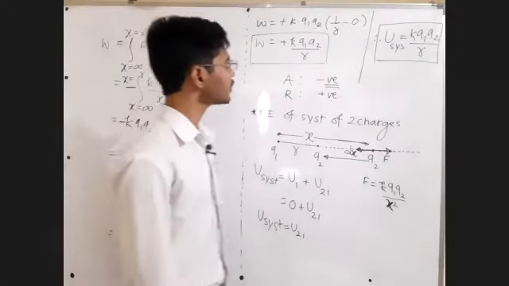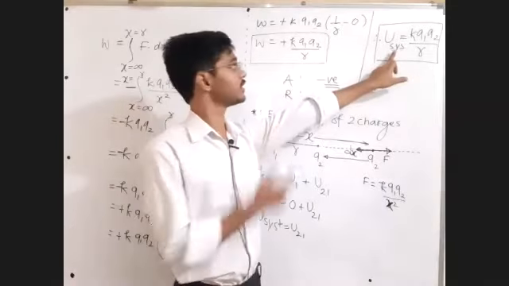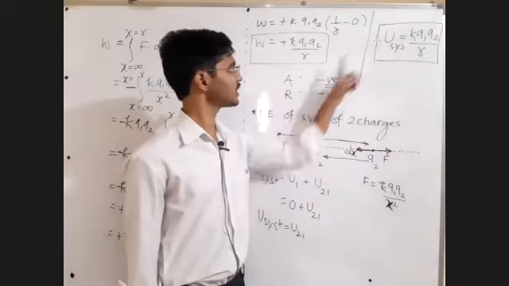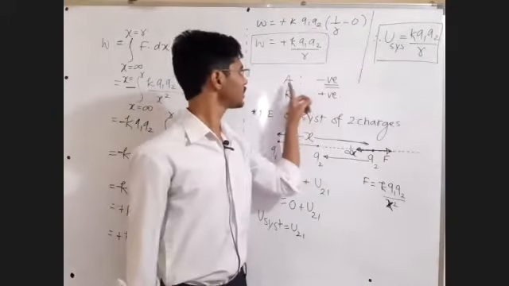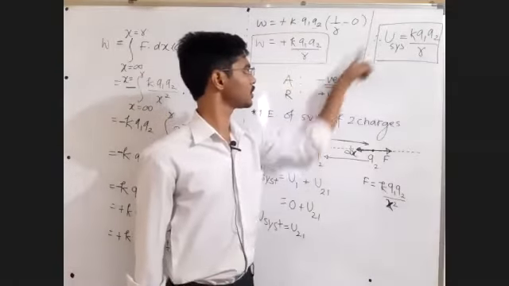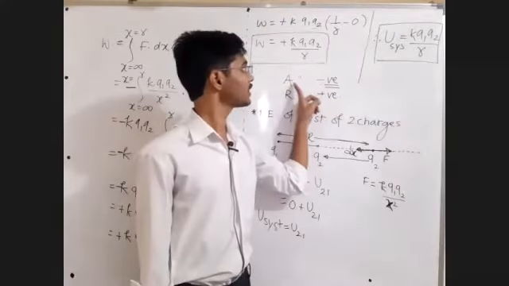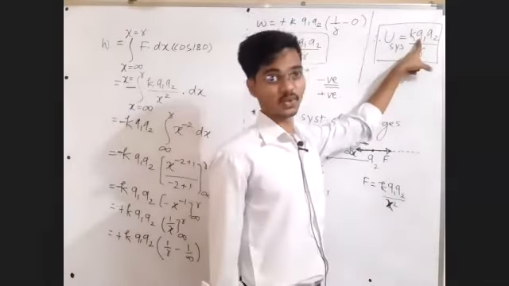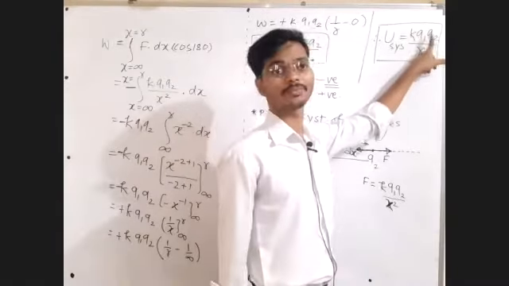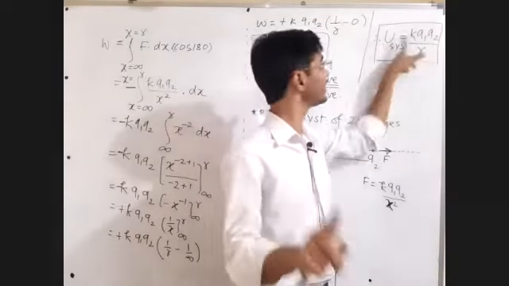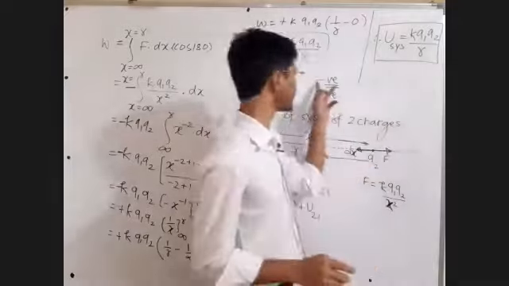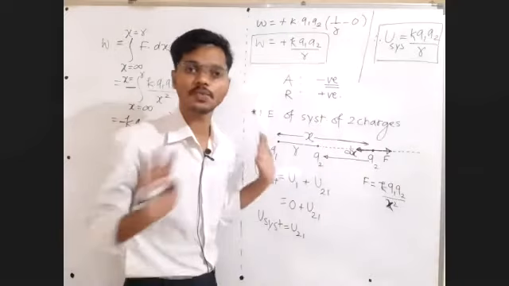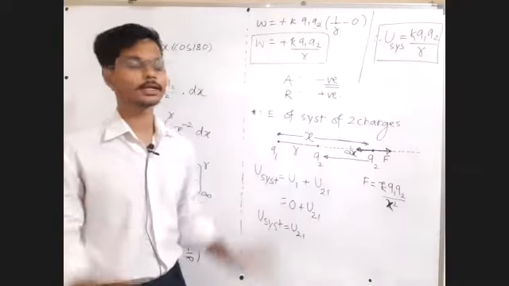Now let us verify it here. Let us take attractive interaction. For attractive interaction, the potential energy of the system should be negative. For attractive interaction one charge must be positive, other must be negative. This is plus 3 coulomb. This is minus 5 coulomb. Plus into minus, ultimately you will get a negative answer. So that is satisfying the convention. So keep this derivation this much only. Do not bring any complexities into it. Clear and written? Reply in the chat box.